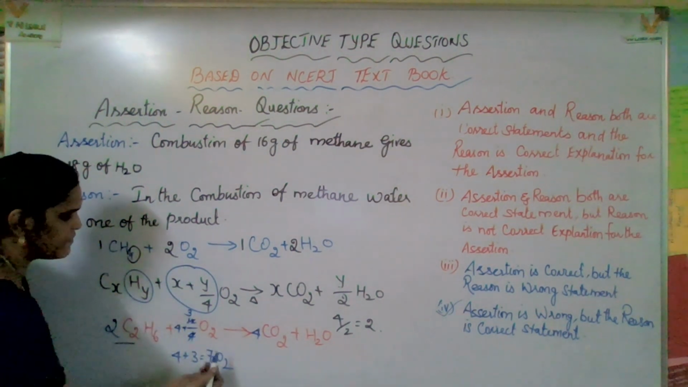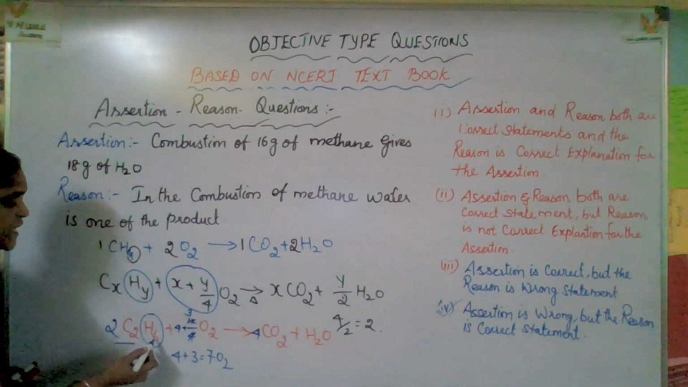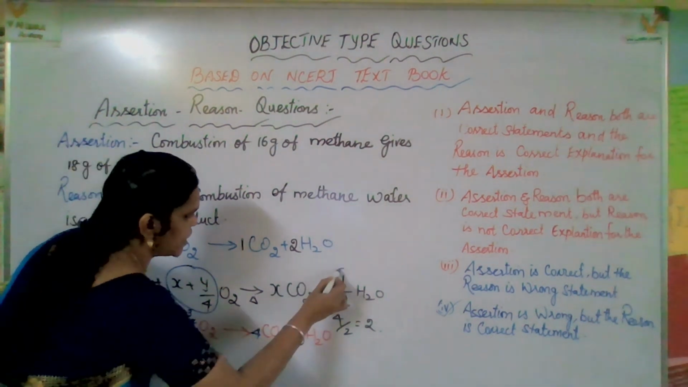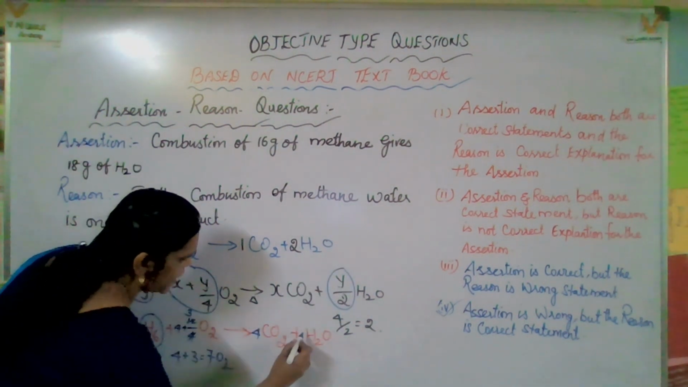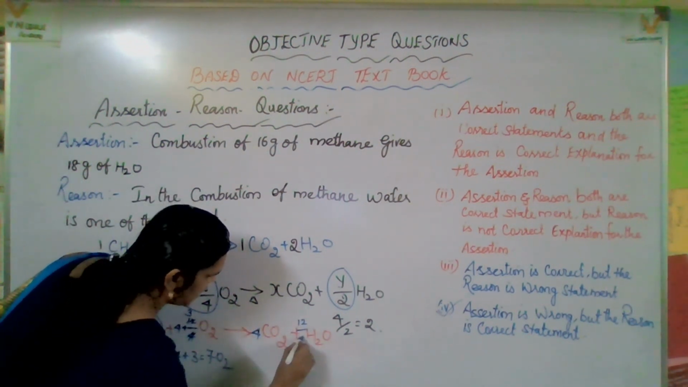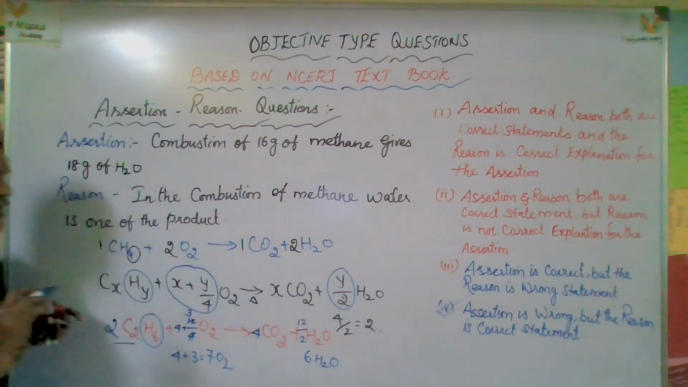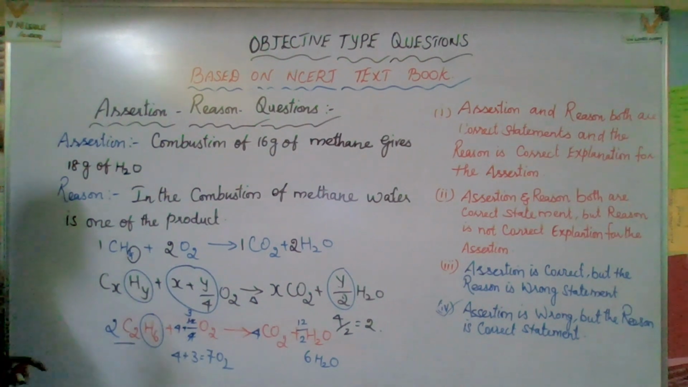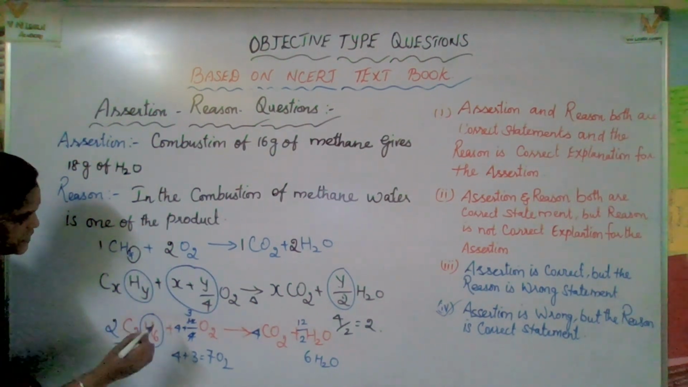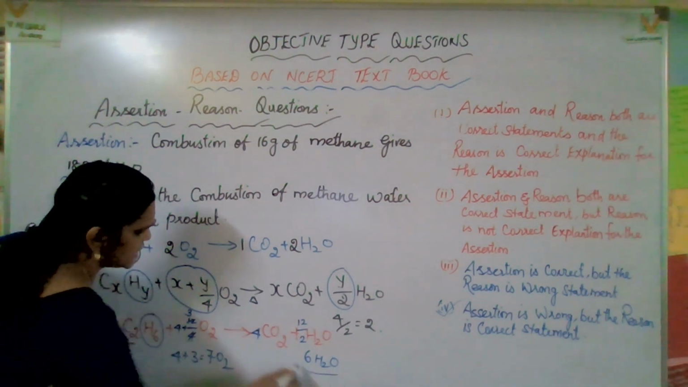Now with 7 O2, hydrogen, how many are here? Here actually 6, but here it is 2. So 6 twos are 12. So here it is y by 2. So y by 2 means 12 divided by 2, so you will get 6H2O. Right. Now let us check whether it is balanced or not. So 2C2H6 plus 7O2 gives 4CO2 plus 6H2O.